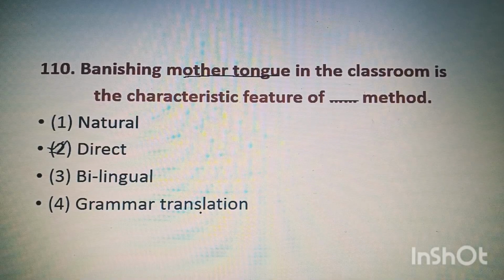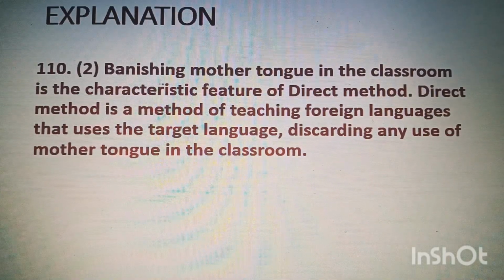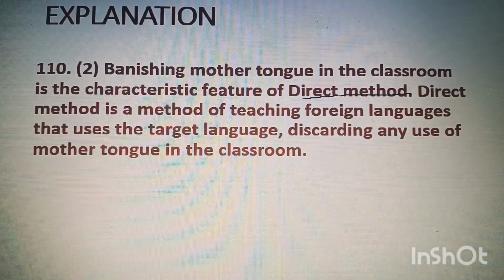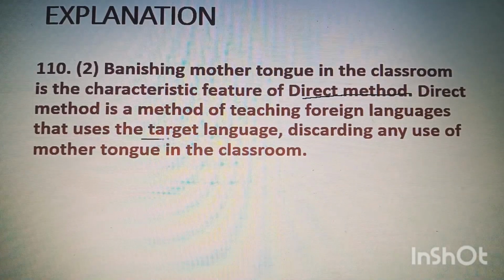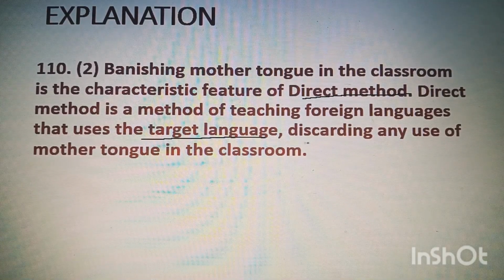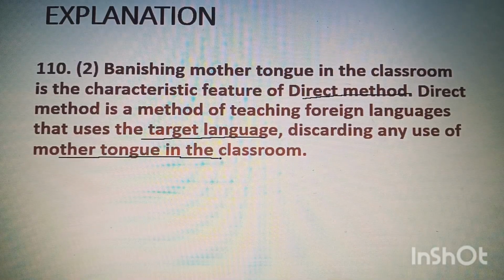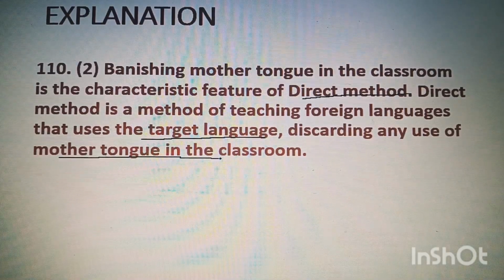See the explanation. Banishing mother tongue in the classroom is the characteristic feature of direct method. Direct method is a method of teaching foreign languages that uses the target language and discarding any use of mother tongue in the classroom. It means mother tongue is not allowed to speak by children in the classroom.